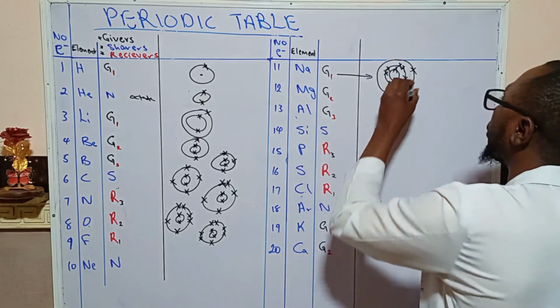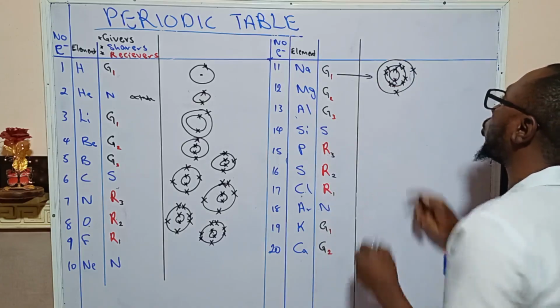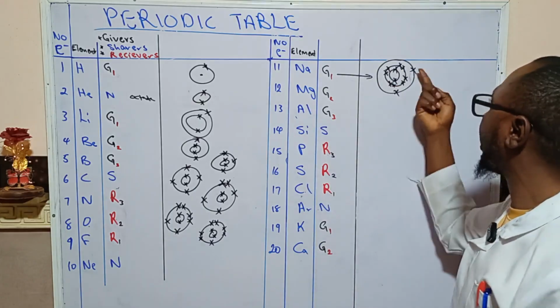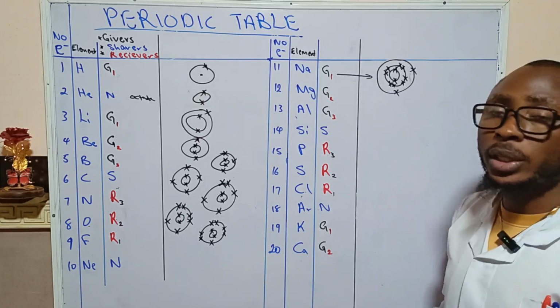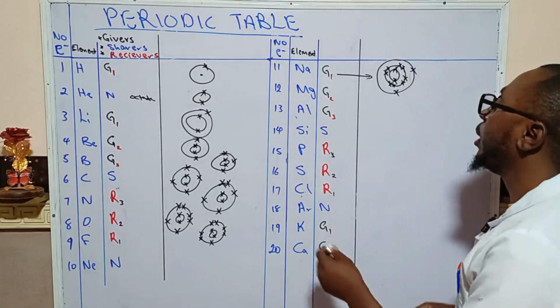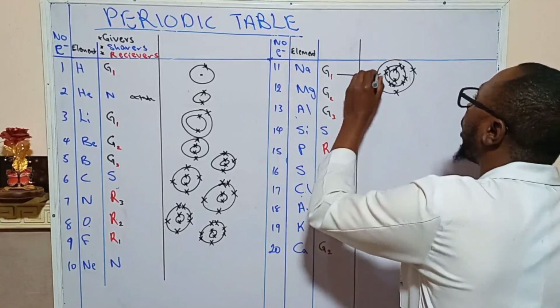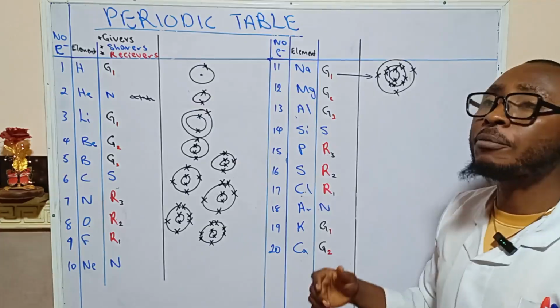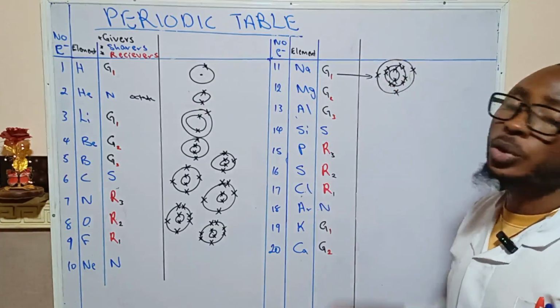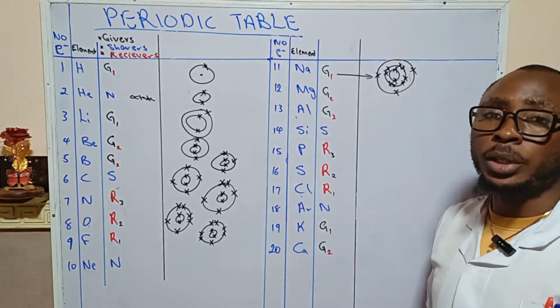Same thing with magnesium. Magnesium will have 2, so magnesium can give 2, can give this, can give this. So it has 2 oxidation states. It can give 2 electrons, right? So the same thing with aluminium. Aluminium can also give 3, because it's not even up to half of the 8, half of the number of electrons required to fill this shell, which is 8.